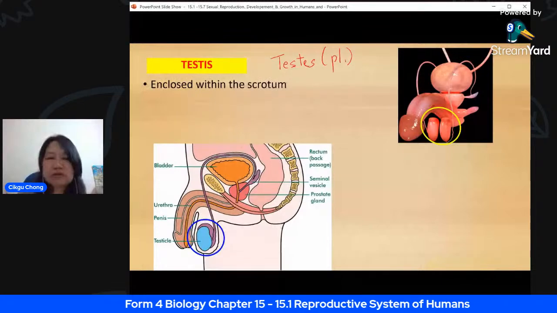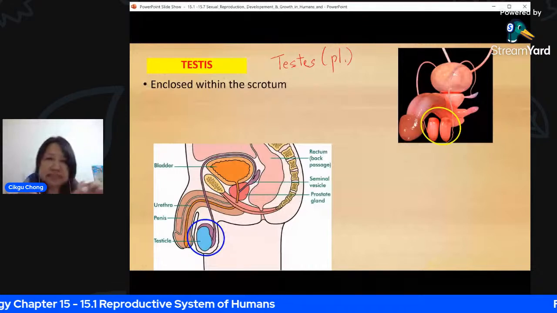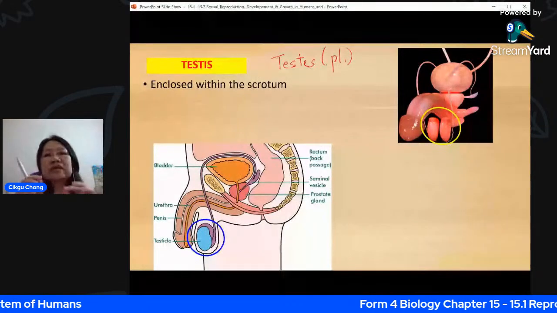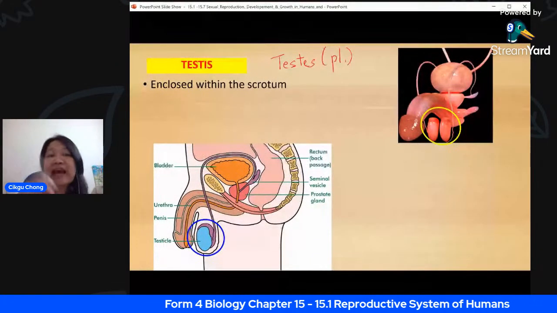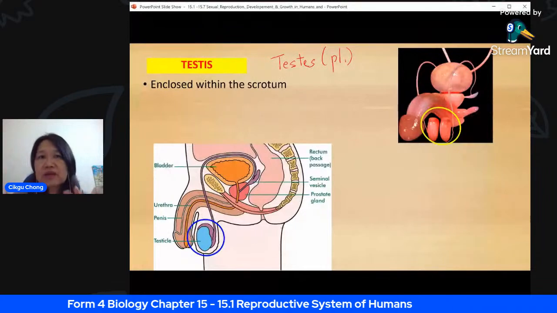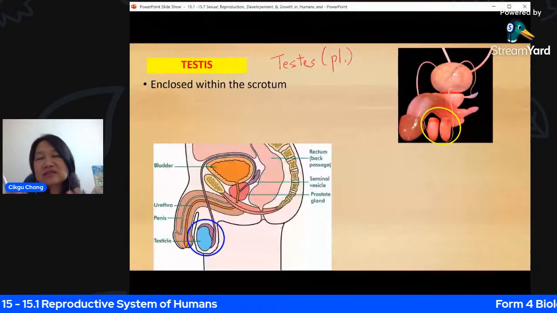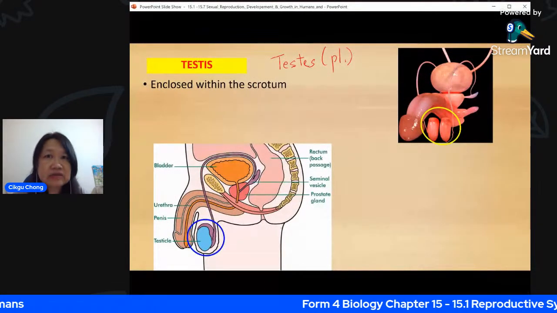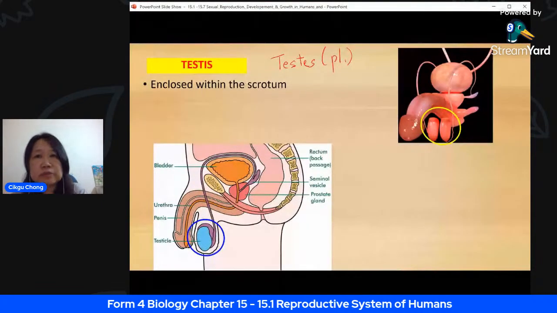Now they are enclosed within the scrotum. Scrotum is actually the skin you will see on the exterior of the male. Male will have the skin that holds the testes. So it's outside the body for a certain reason. You notice it's hanging outside, not inside the body. The reason is because the temperature inside the body will be much higher, about maybe 37. That's our internal body temperature, and that is known to be not so conducive for production of sperm.